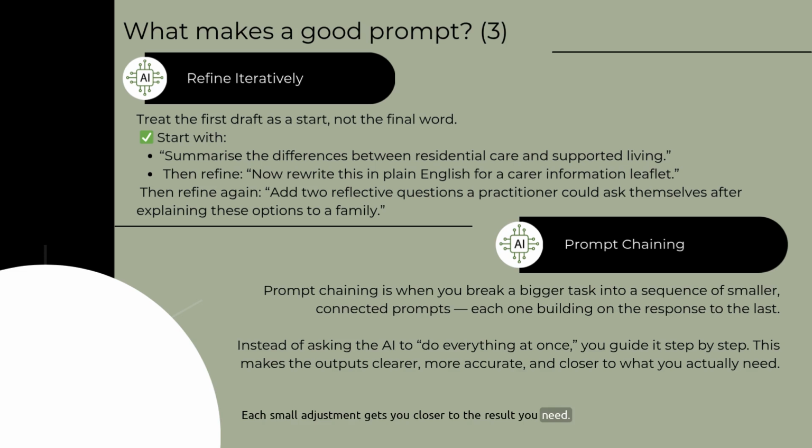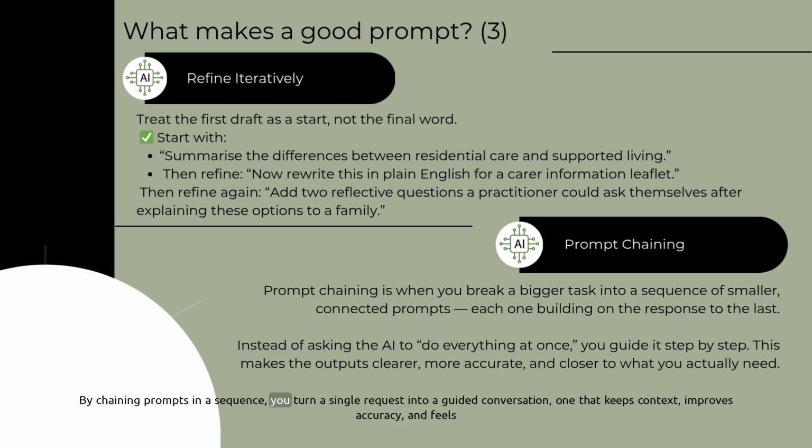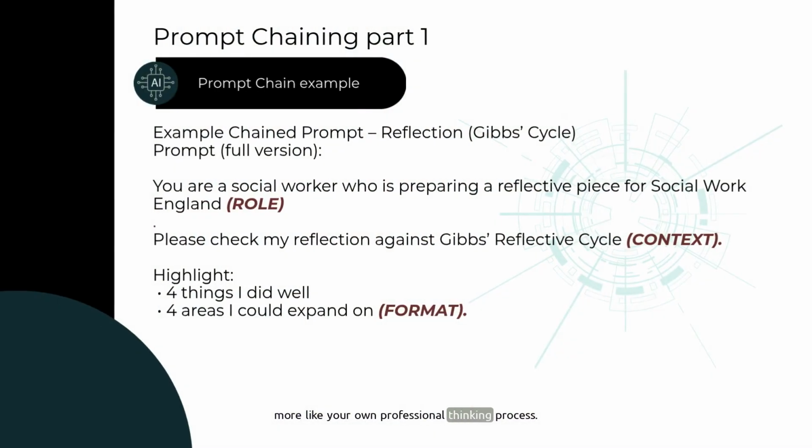You can also link prompts together. That's called prompt chaining. For example, you might start by asking for a short summary of a CARE Act assessment. Then in your next prompt, ask the AI to expand that into a reflection or a supervision note. By chaining prompts in a sequence, you turn a single request into a guided conversation, one that keeps context, improves accuracy, and feels more like your own professional thinking process.